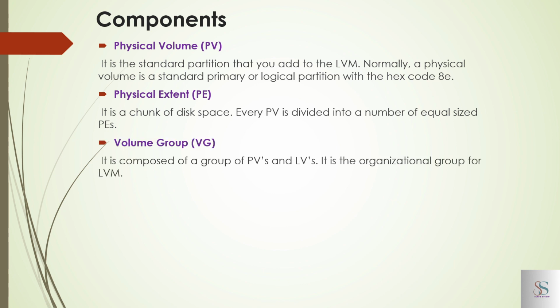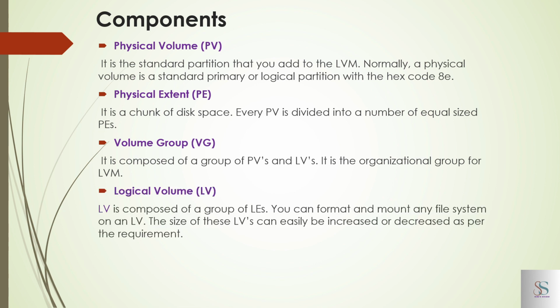Volume group is the most important. It is composed of PVs and LVs, an organized group for LVM. A logical volume is composed of logical extents. You can format and mount any file system on an LV.